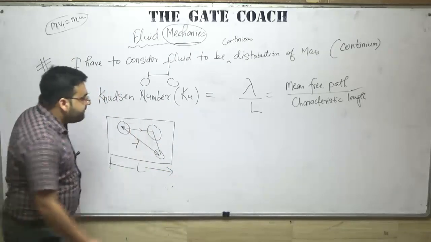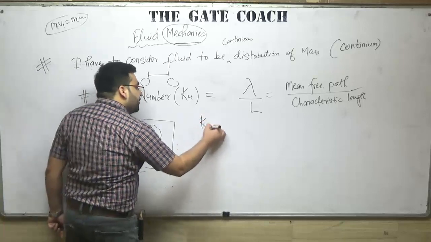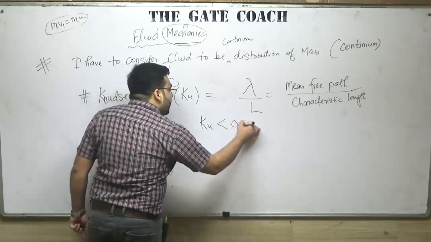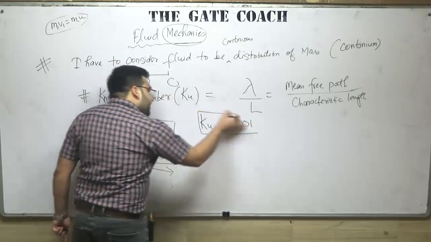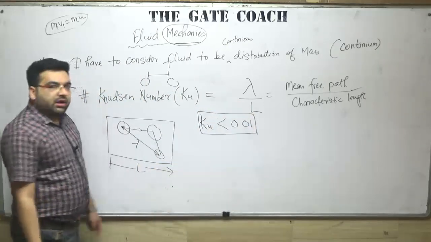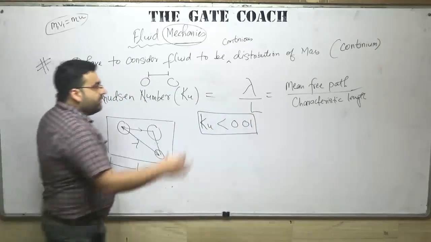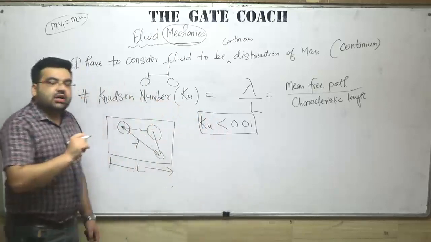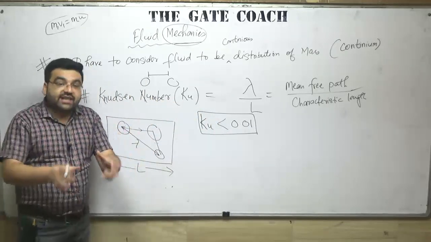If the value of Knudsen number Ku is less than 0.01, we consider that the particular system is in continuum.